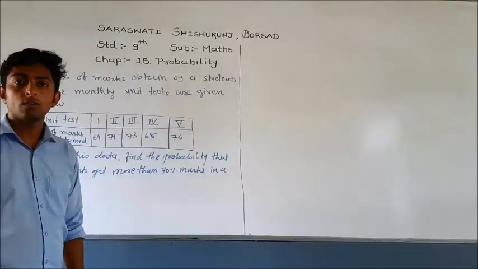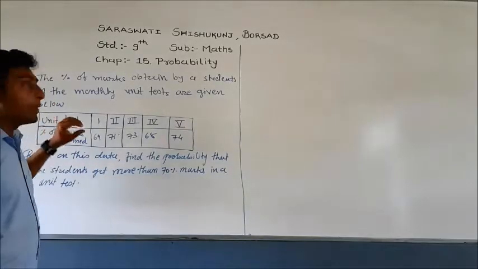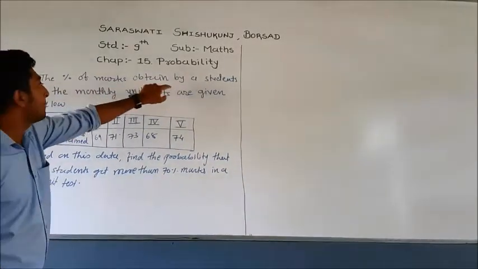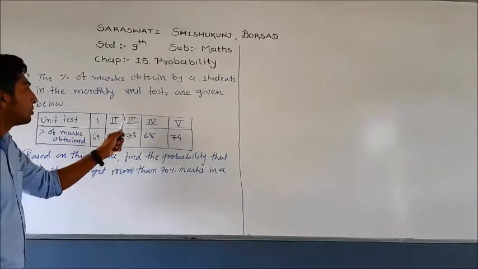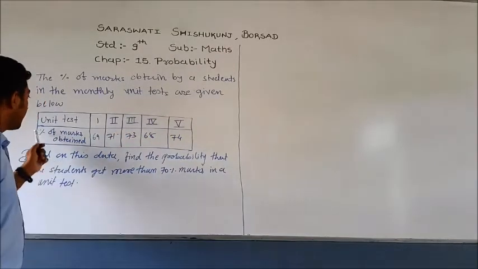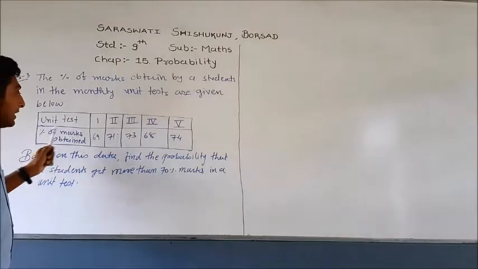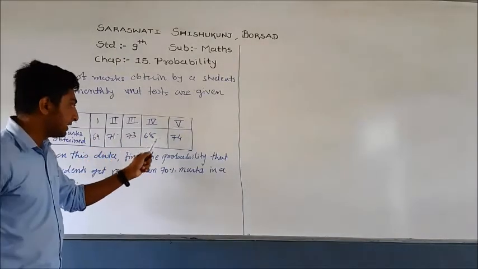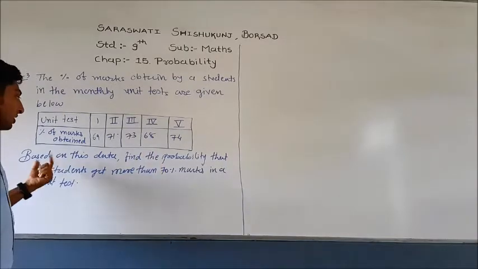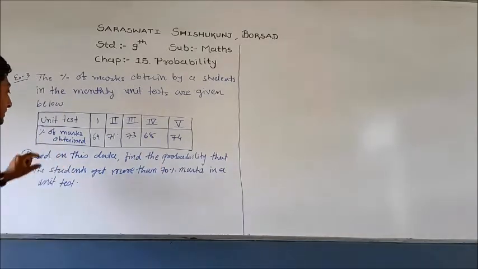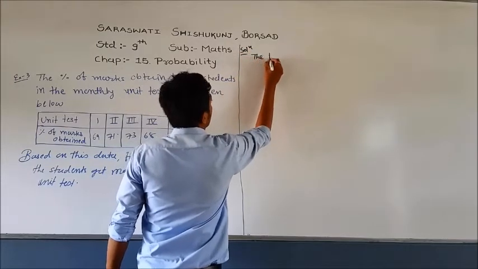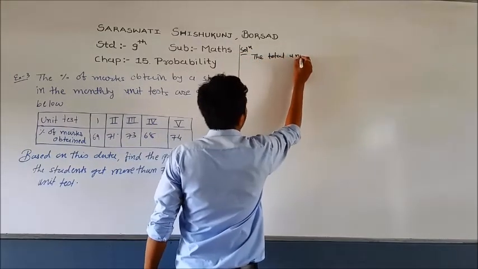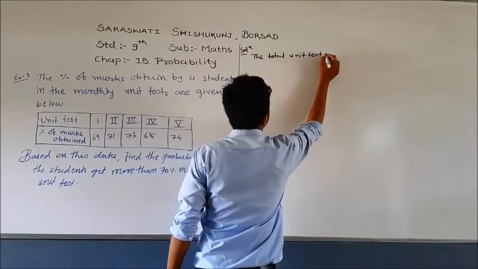Let us see another example. In the next example, we are given the percentage of marks obtained by a student in the monthly unit tests. Here the unit tests are unit test 1, 2, 3, 4 and 5, and the marks given in percentage are 69, 71, 73, 68 and 74 percent. Based on this data, we have to find the probability that the student gets more than 70 marks in a unit test.